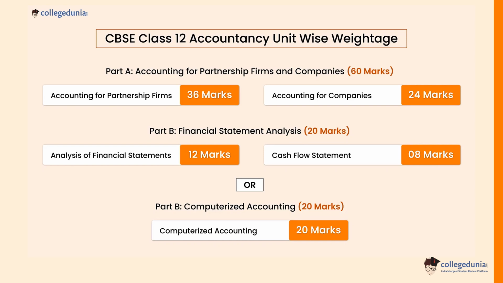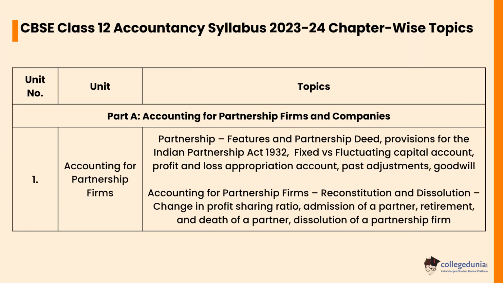Let's check the CBSE Class 12th Accountancy Syllabus 2023 to 2024 chapter-wise topics. In Part A, accounting for partnership firms and companies, the first unit, accounting for partnership firms, consists of important topics such as partnership, features and partnership deed, provisions of the Indian Partnership Act 1932, accounting for partnership firms, reconstitution and dissolution, change in profit sharing ratio, admission of a partner, retirement and death of a partner.